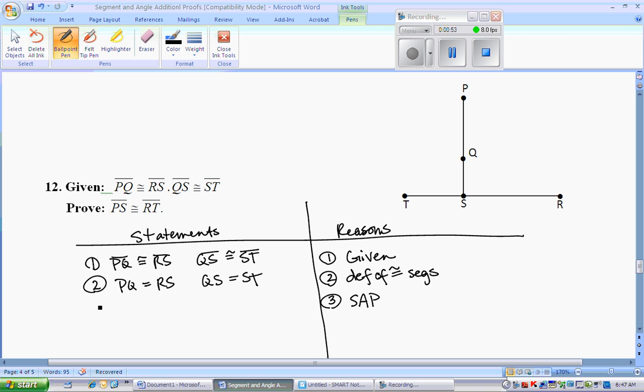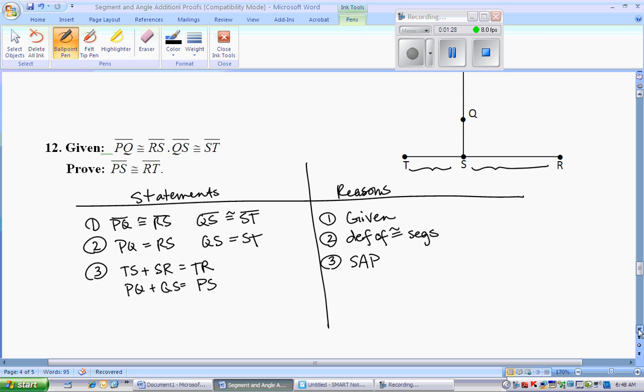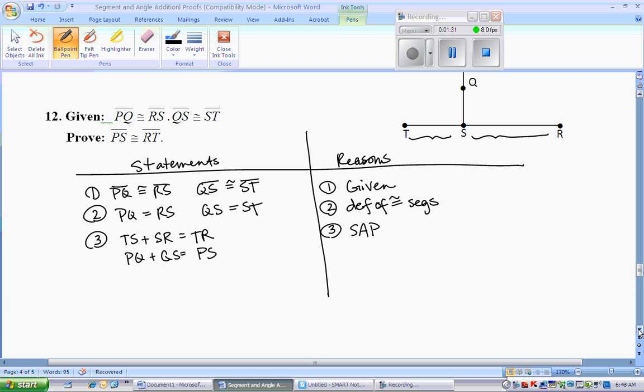And there's a couple different smaller sets that I see. I see TS, and I think if I combine that with SR, you would get that whole bottom length. So TS, SR, combine those, you're going to get TR, and then the one going straight up and down, PQ plus QS equals that whole segment going up and down, PS. Segment addition postulate. We've got a few equations, and hopefully we'll be able to replace those together and get PS equal or congruent to RT, which is what they're asking us to prove.